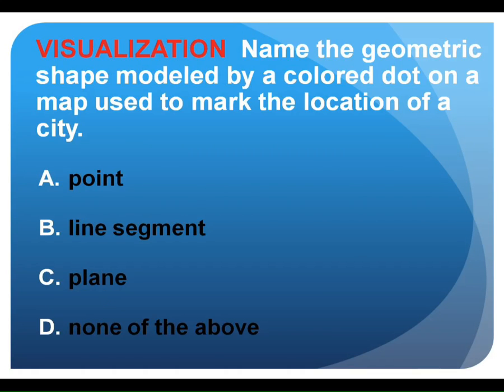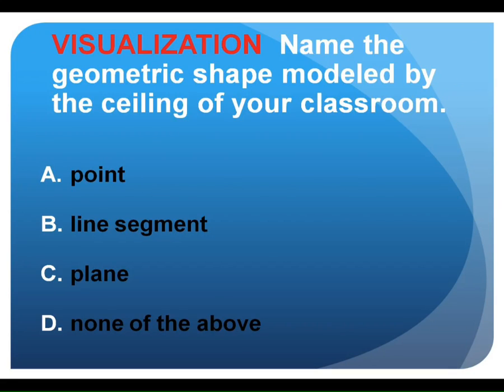A color dot on a map used to mark the location. Well, a color dot, those are points, right? When you're driving somewhere, you see the little point. The point is for the location on the map. Modeled by the ceiling of your classroom, most likely a plane, right? Okay.